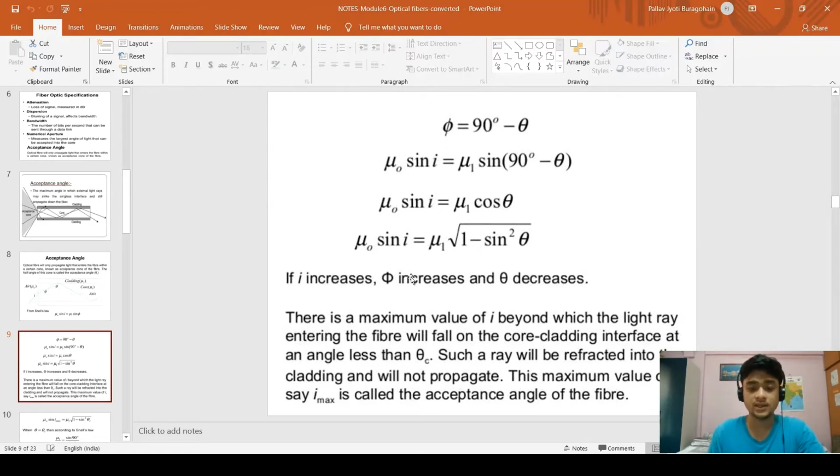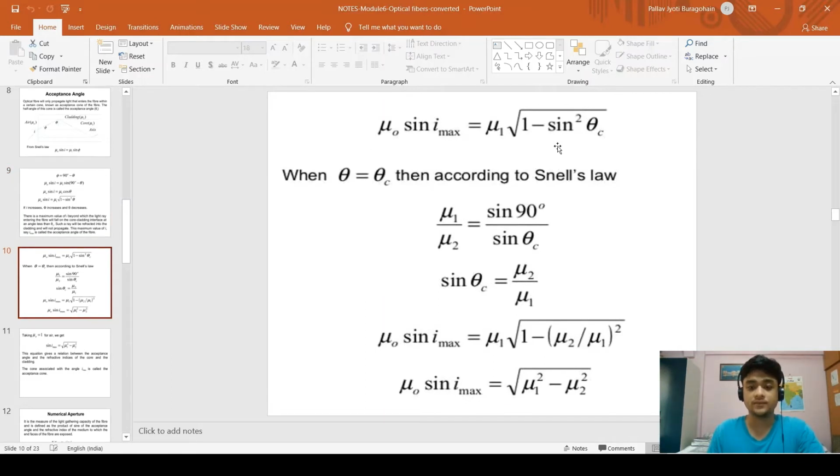Hence we can see the relation between phi and theta here. So if i increases, phi increases, and then theta decreases. So this is the relation between i, phi, and theta. There is a maximum value of i beyond which the light ray entering the fiber will fall on the core-cladding interface at an angle less than theta c. Such a ray will refract into the cladding and will not propagate. So here you can see this is the maximum value of i, called i max. This is the acceptance angle of the fiber.